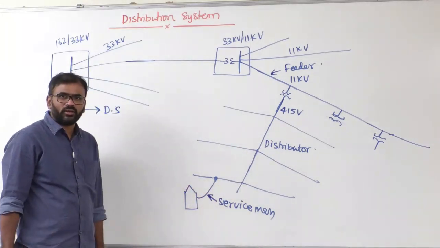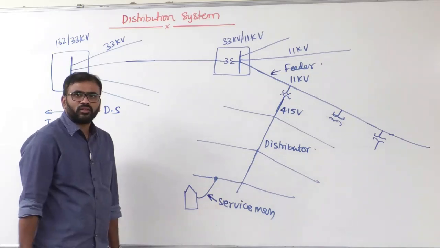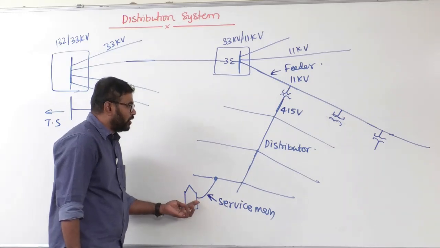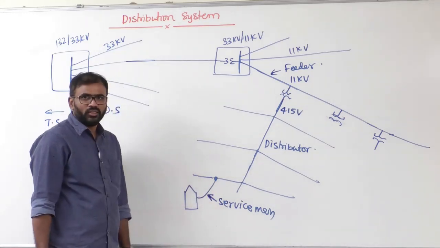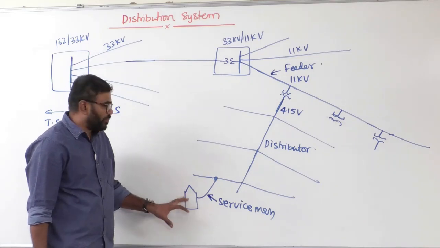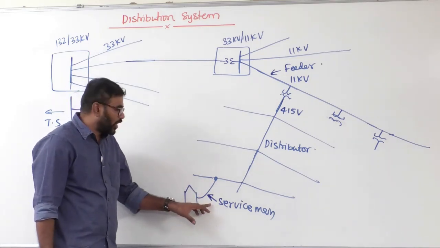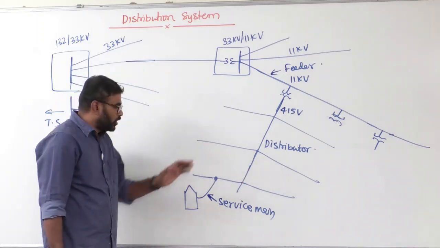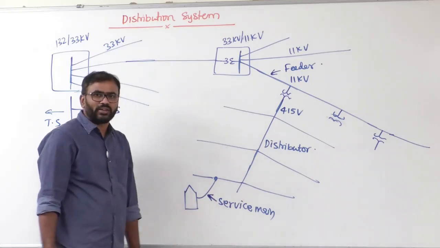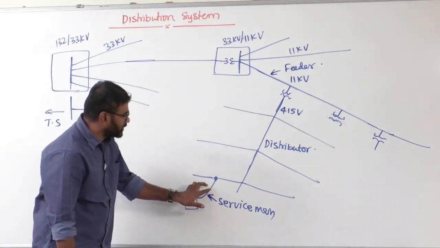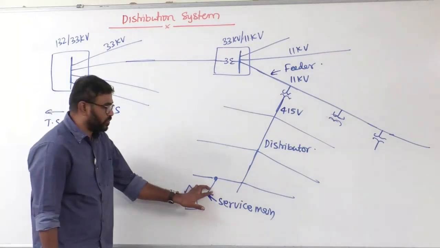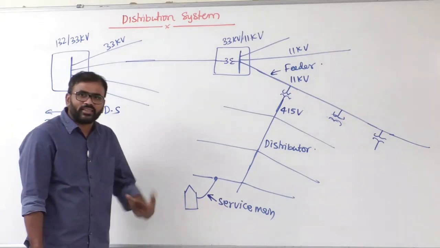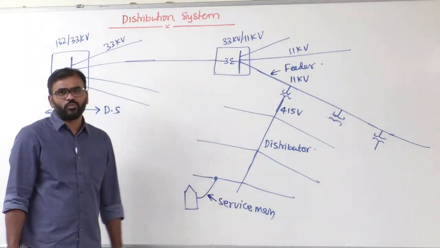Now we need to define feeder, distributor and service main. Clear? So service main means the connection from the consumer terminal to the distributor. That means the consumers are connected to the supply system through a wire, and that is called the service main. Every consumer is connected to the distributor through a wire, simply a service main. But how do you decide the size of the service main? The size of the service main is decided based on the connected load of the consumer.